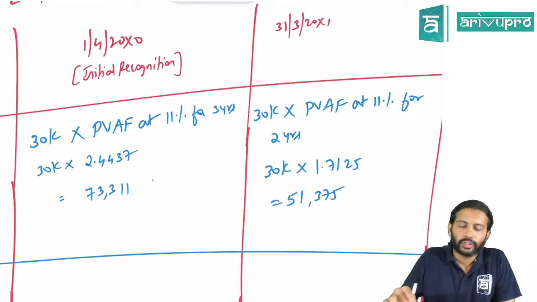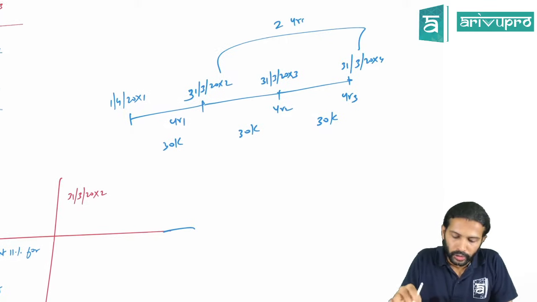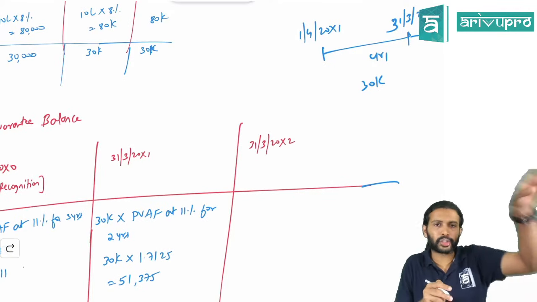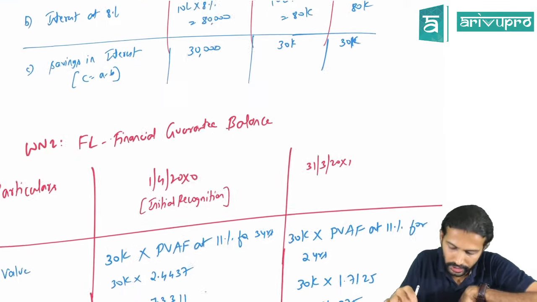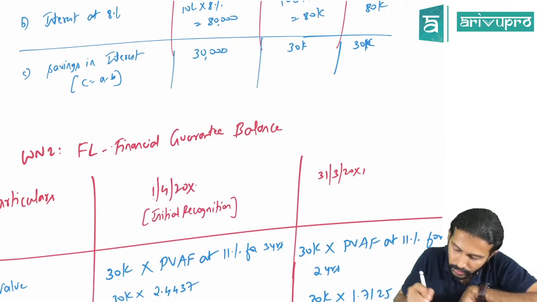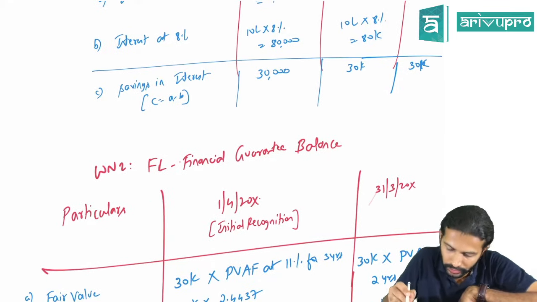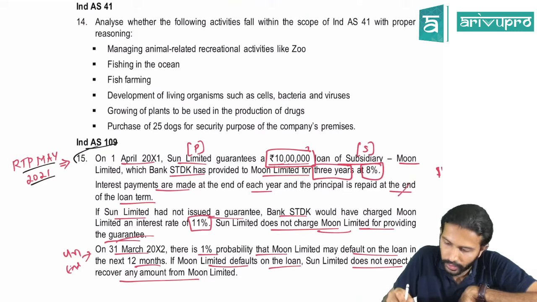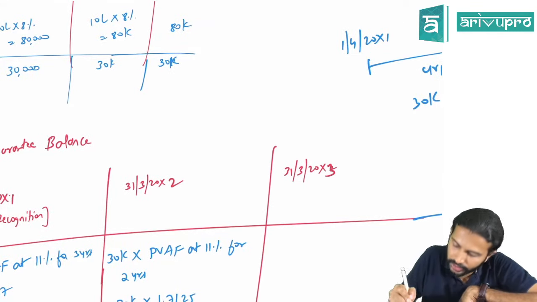Okay. So let's also do it for this year, since that way it will be easier. Now, if you want fair value on 31st March 20x2, actually this should be the x1 period, my bad. I wrote the period slightly incorrectly. I'll change that. This is x1, this is x2, and this should be x3.